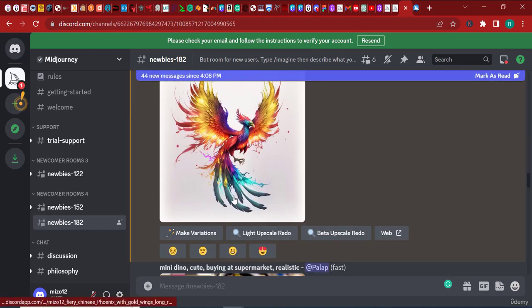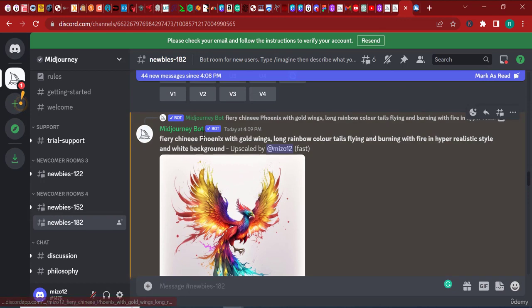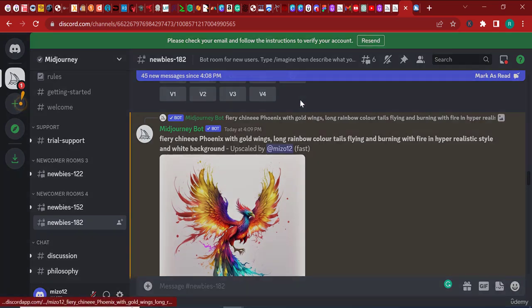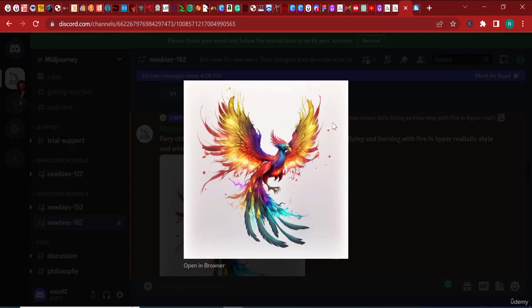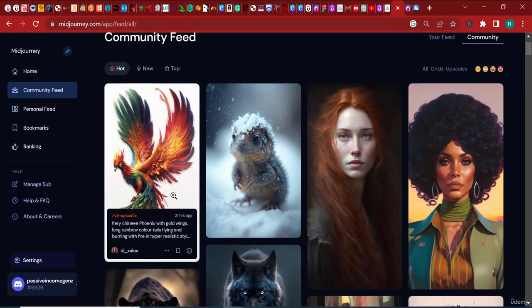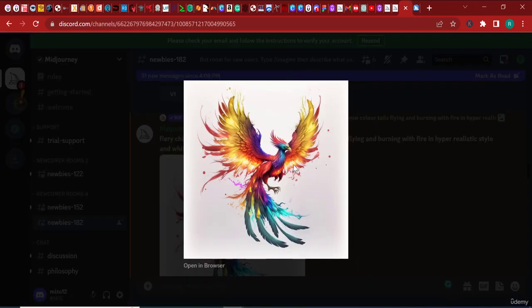Alright, so you can see here that the result of our upscale is here. Fiery Chinese phoenix with gold wings, long rainbow colored tails. Alright, so it's just wonderful. So if I click on it, let's compare it with the other one. And we can see that our image kind of rivals the other image. Our image is also great. That's what I'm trying to say here. Our image is also beautiful.